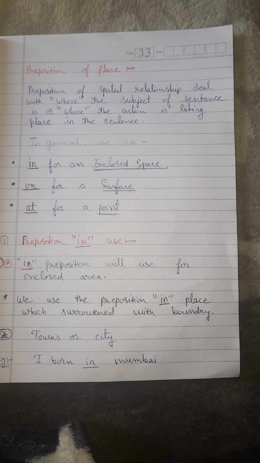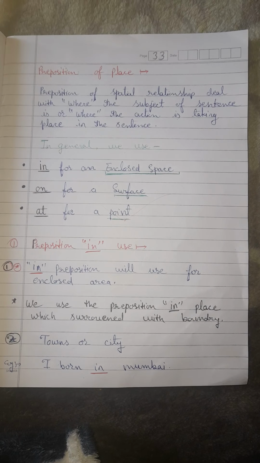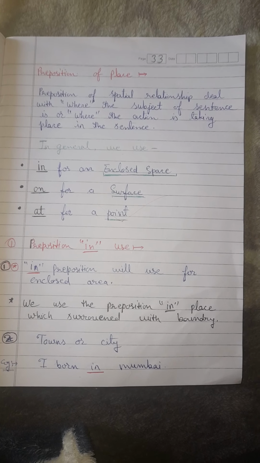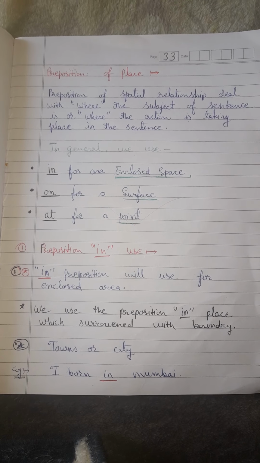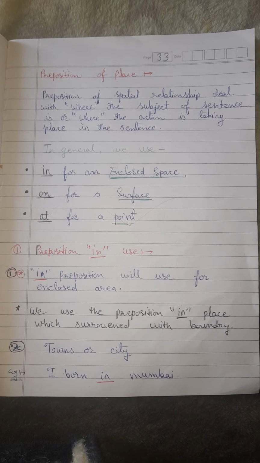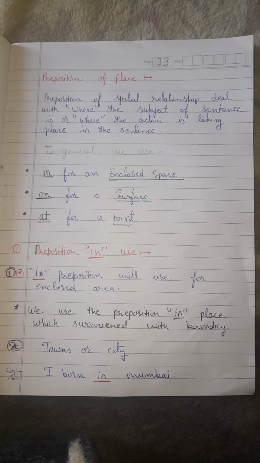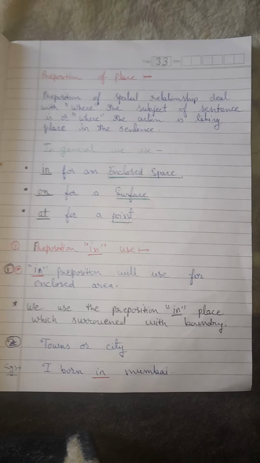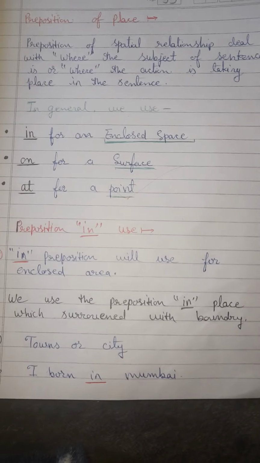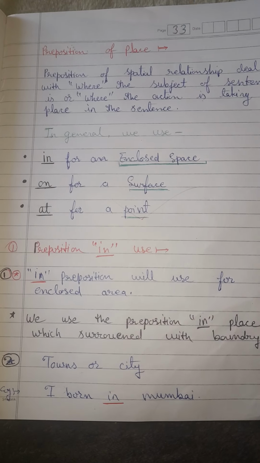Here are some examples of where we should use in. Next, we use in for a town or city.